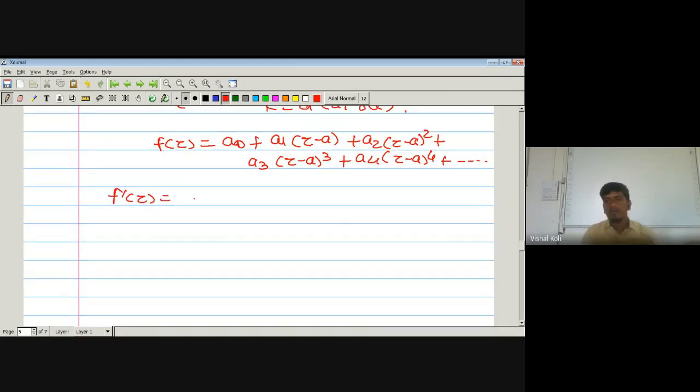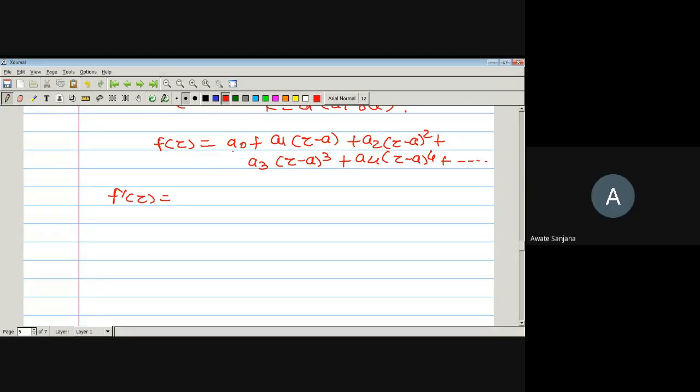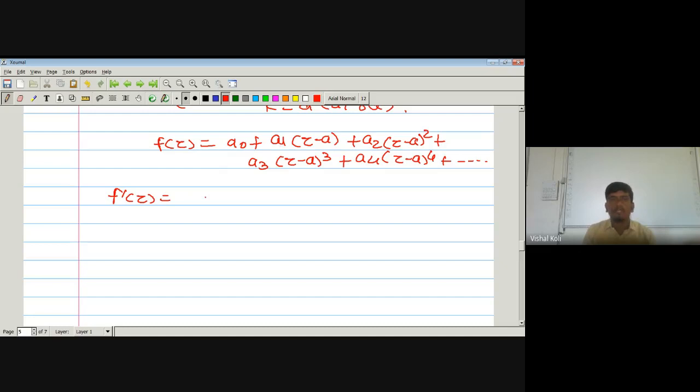f dash of z is nothing but, a0 is constant, so its derivative must be 0, plus a1 into the derivative of z minus a, which is 1, plus a2 into the derivative of (z minus a) squared, which is 2 times a2 into (z minus a), plus 3 times a3 into (z minus a) squared, plus 4 times a4 into (z minus a) cubed, and so on.